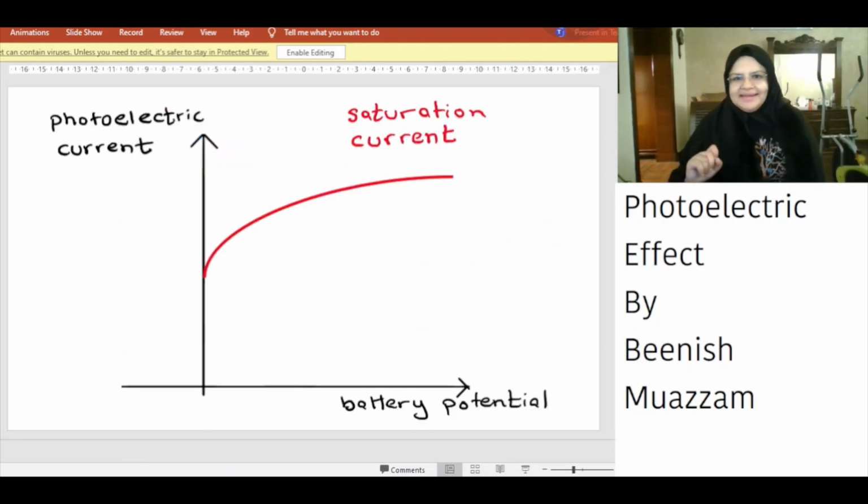When electromagnetic waves of certain frequency above the threshold frequency strike the metal plate P, we observe ammeter reading and hence the photoelectric current, even when the battery potential is zero. As we increase the battery potential between plate P and the collector C, the photoelectric current increases. Eventually, a point is reached when all the photoelectrons emitted from plate P reach the collector C. This is called the saturation current.